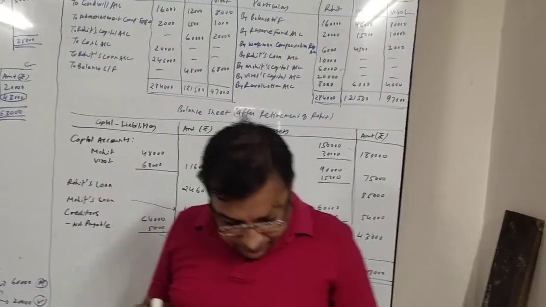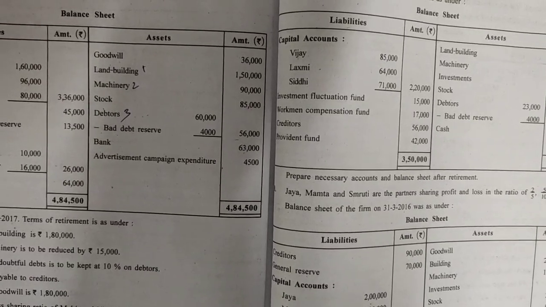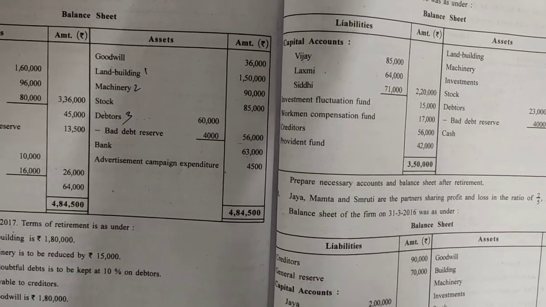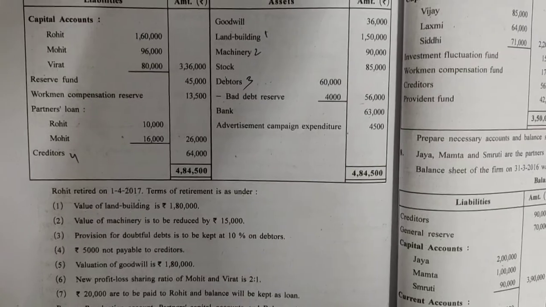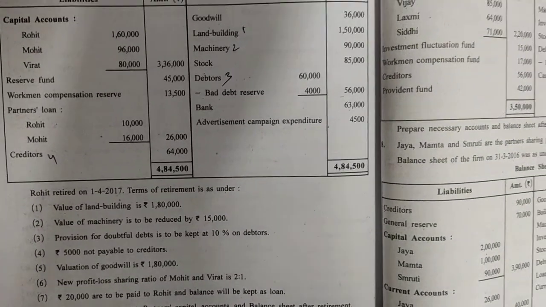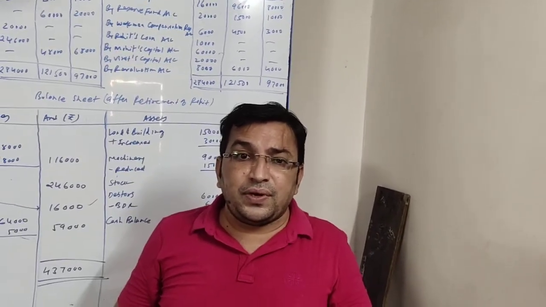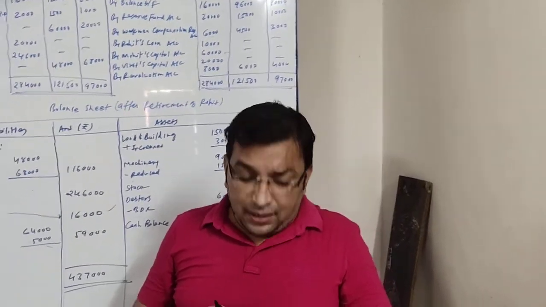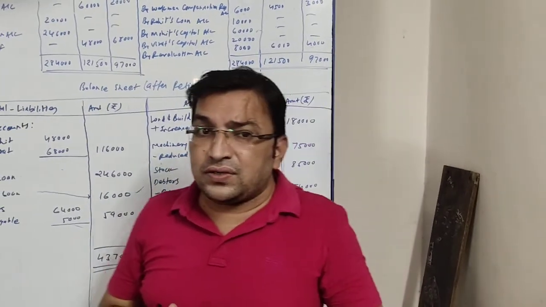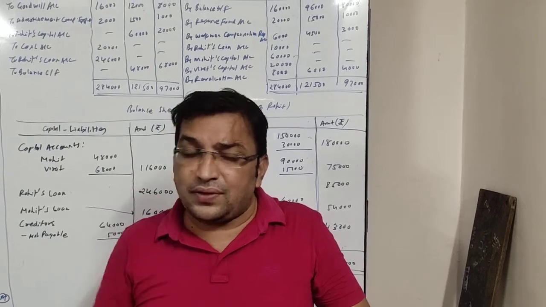Okay, next item. Next item is machinery rupees 90,000 with adjustment number 2. Adjustment number 2 says value of machinery is to be reduced by rupees 15,000. So friends, value of machine is to be reduced by rupees 15,000. That is what, this is a loss. So 90,000 is the given value and 15,000 we have to reduce.